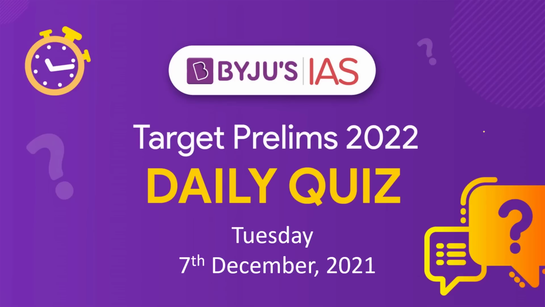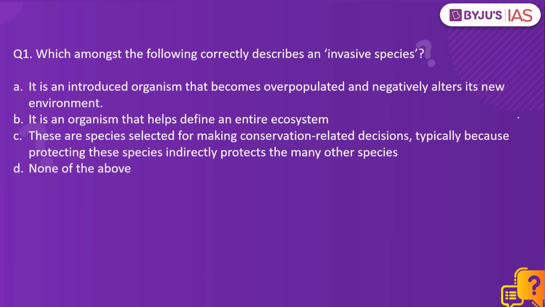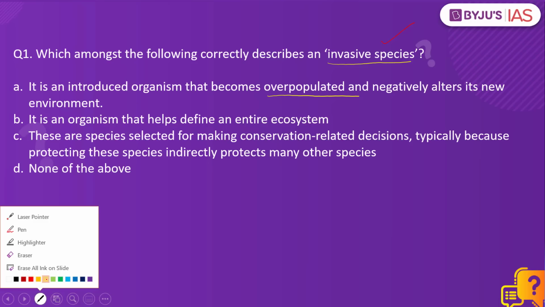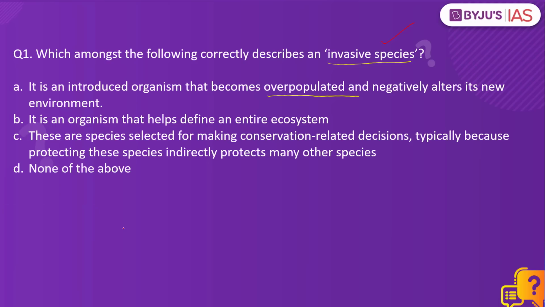Let's begin today's daily quiz with question number 1 on your screen. Which amongst the following correctly describes an invasive species? Number 1. It is an introduced organism that becomes overpopulated and negatively alters its new environment. Number 2. It is an organism that helps define an entire ecosystem. Third, these are species selected for making conservation related decisions, typically because protecting these species indirectly protects many other species. And fourth, none of the above.